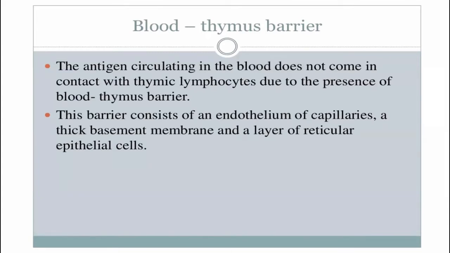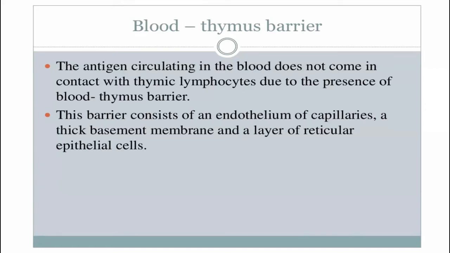Now, the blood-thymus barrier. How is it formed? The blood-thymus barrier consists of two components.